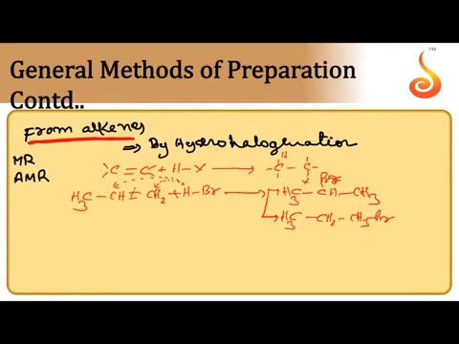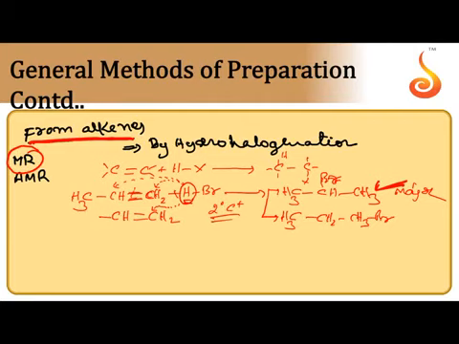So according to Markovnikov's rule, we have to apply Markovnikov's rule here. Electropositive part prefers to go to doubly bonded carbon with more number of hydrogens. So in this unsymmetrical alkene, one doubly bonded carbon has only one hydrogen, other doubly bonded carbon has two hydrogens. So H gives preference to the doubly bonded carbon with more number of hydrogens to give the major product. So 2-bromopropane is the major product. The reason: when H plus goes to terminal carbon, we can get relatively stable carbocation, 2-degree carbocation.